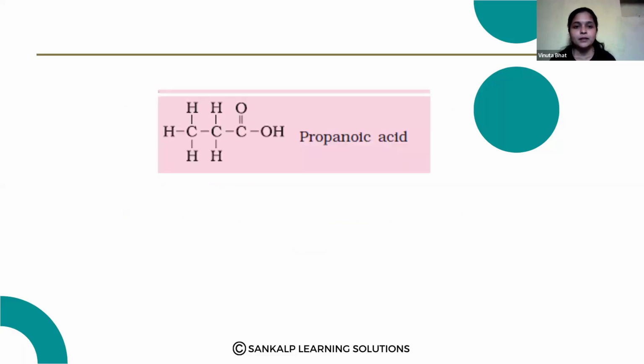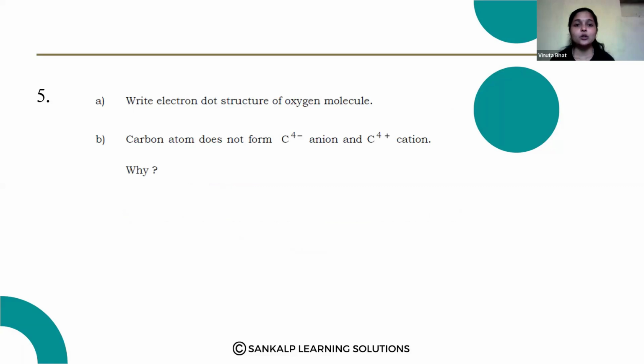Okay. Next one, write the electron dot structure of oxygen molecule, and again it is a repeated question. So just see how many times it is repeated. Okay. B, write the electron dot structure of oxygen molecule, and carbon atoms do not form the C4 minus anions and C4 plus cations. Why?